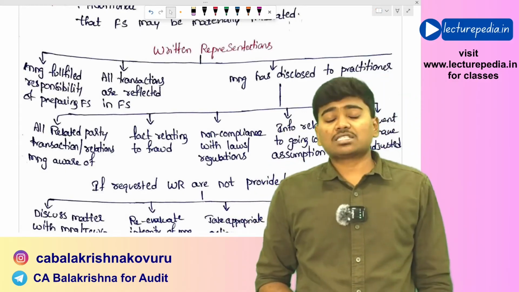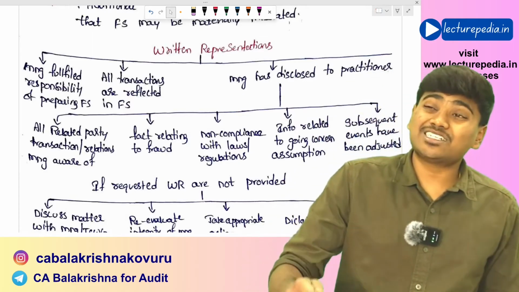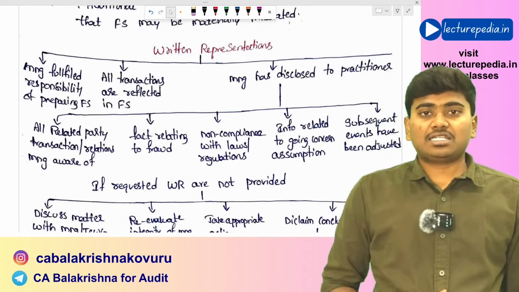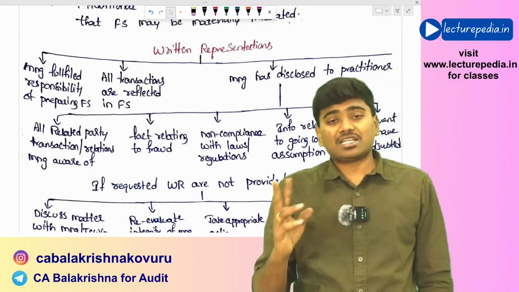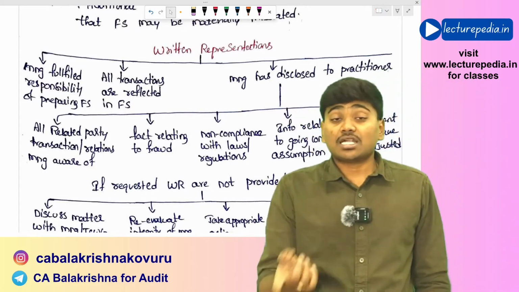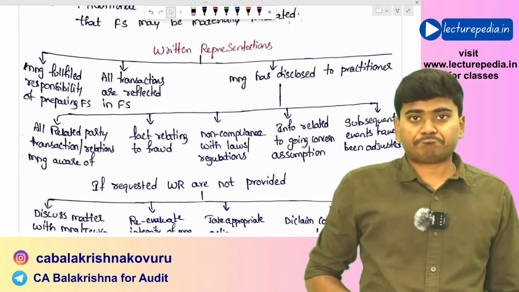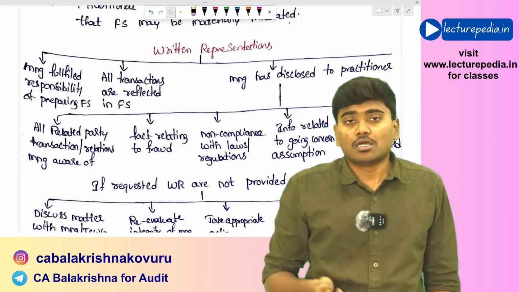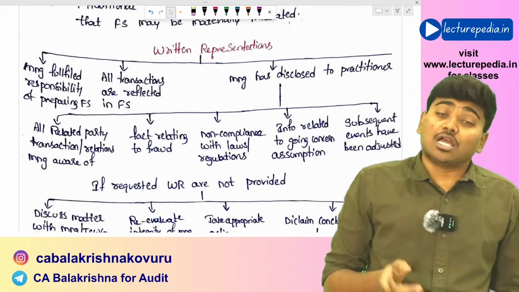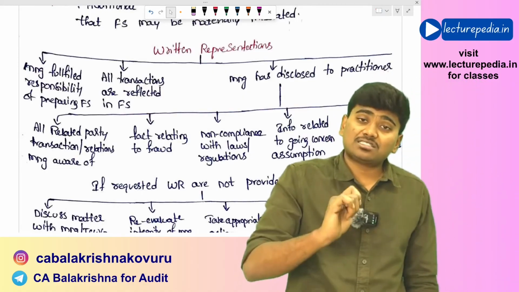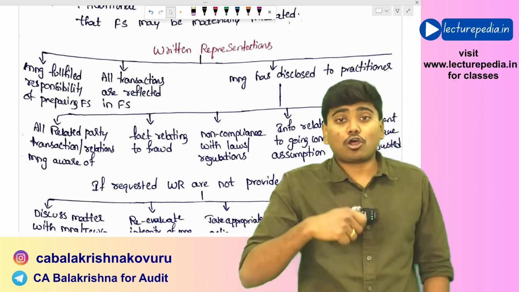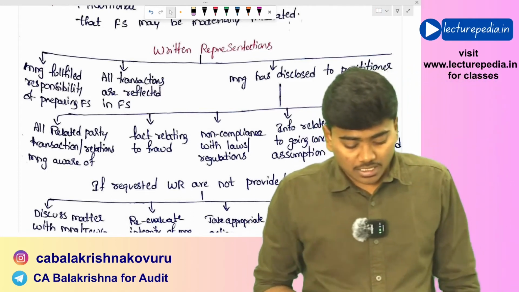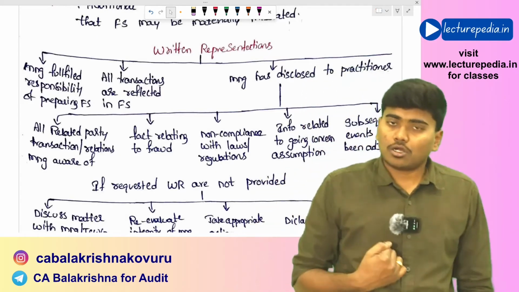And also you should ask from the management whether management has disclosed to the practitioner all the related party transactions and all the related party relationships that are known to the management. With respect to related parties, this representation the practitioner should get from the management. And also whether management has disclosed all the known non-compliances with laws and regulations. Even this written representation the management should give to the practitioner.